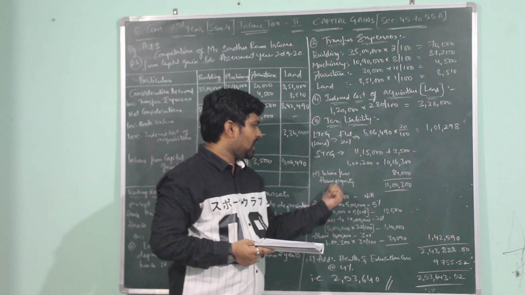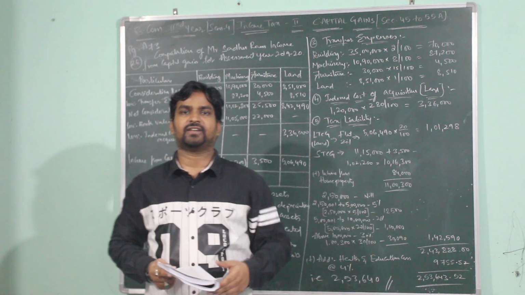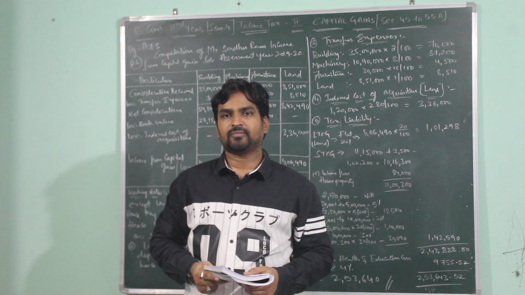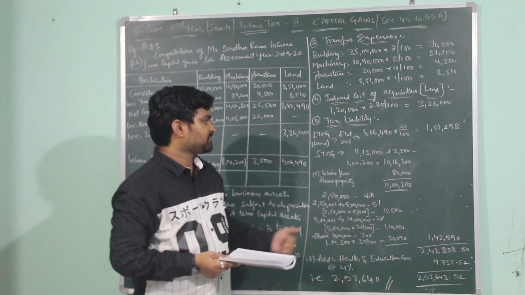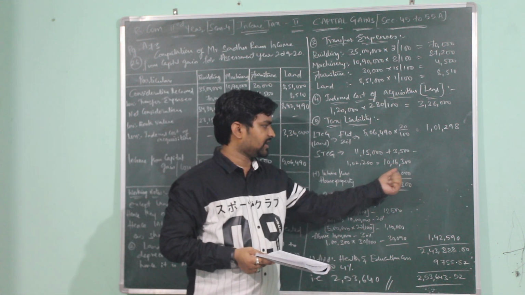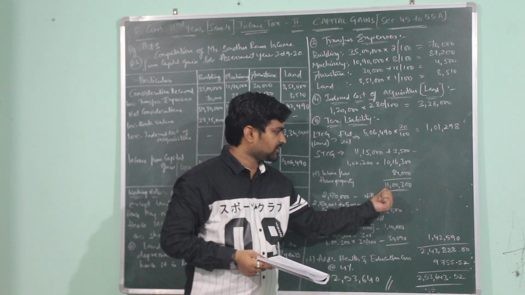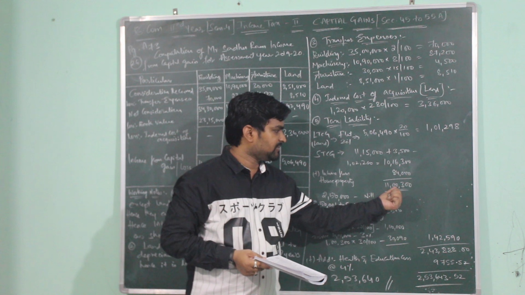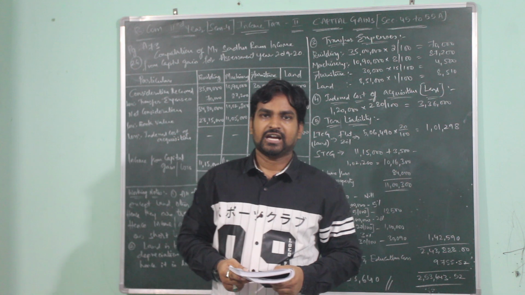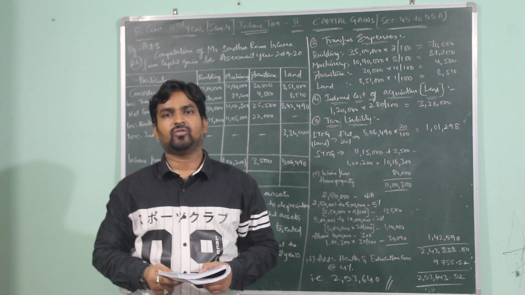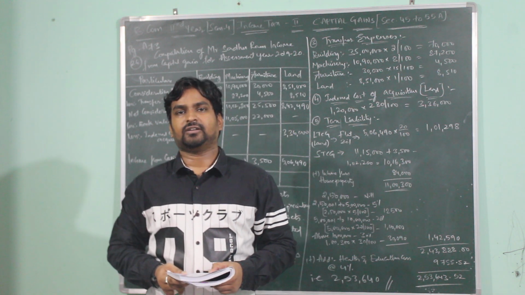Add income from house property 84,000 because long term capital gain will be taxed at a flat rate of 20% and short term capital gain will be added with income from other heads, then it will be taxed on slab basis. अभी short term capital gain 10,16,300 plus income from house property 84,000, इन दोनों को अगर आप ऐड कर लिए तो टोटल इनकम क्या आ रहा 11,00,300. This will be taxed on slab basis. As the age of the assessee is not specified in the question, he will be considered as non-senior citizen whose age limit will be less than 60 years and whose basic exemption limit will be 2,50,000.